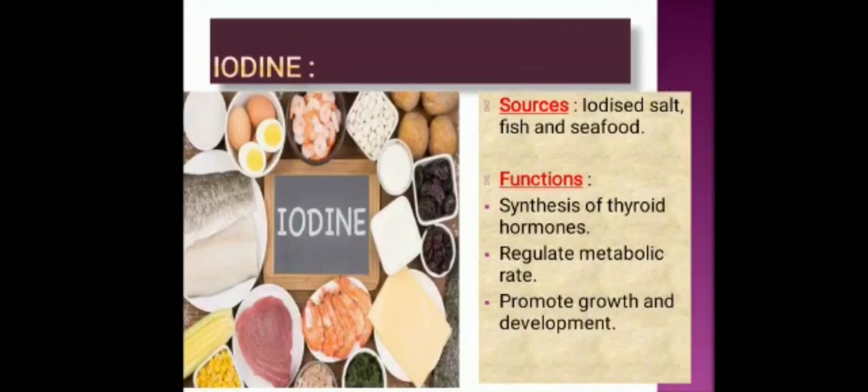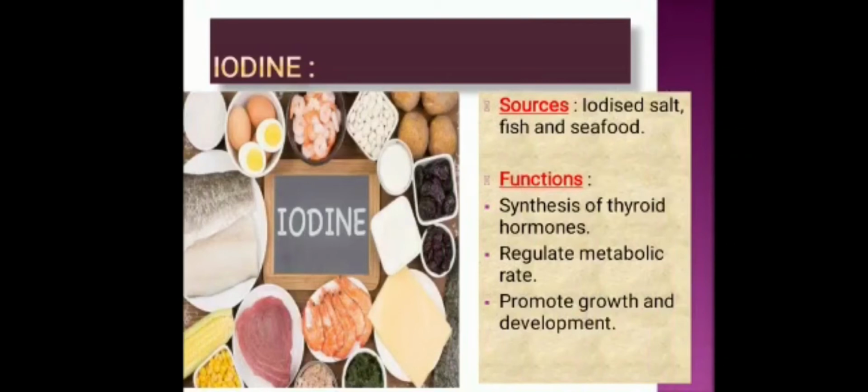Sources of iodine: it is mainly found in iodized salt, fish and seafood. In some fruits and vegetables also we can find iodine. Same thing, iodine is found in the form of salt, okay, not as an element. So it is called iodized salt. The common salt that we are using is iodized salt. Iodine is also present in drinking water at most places except in hilly areas.